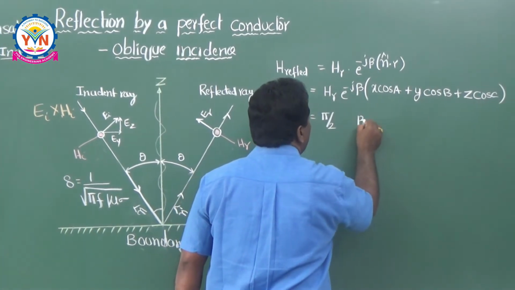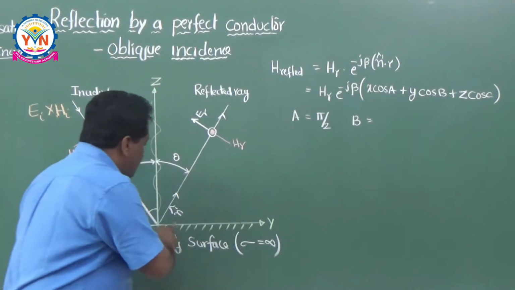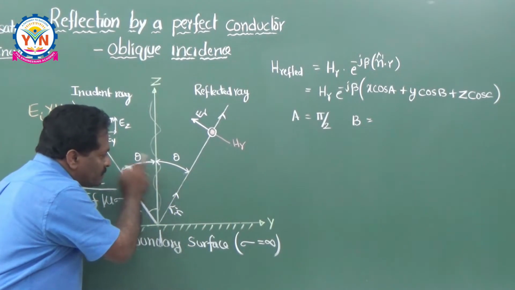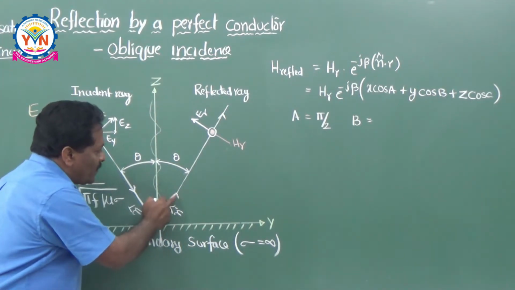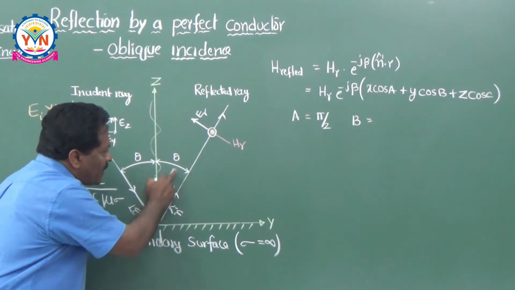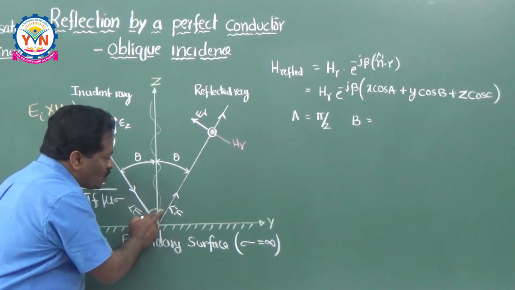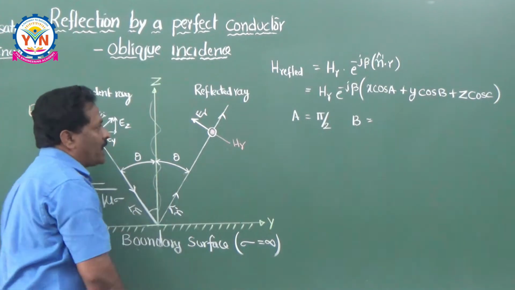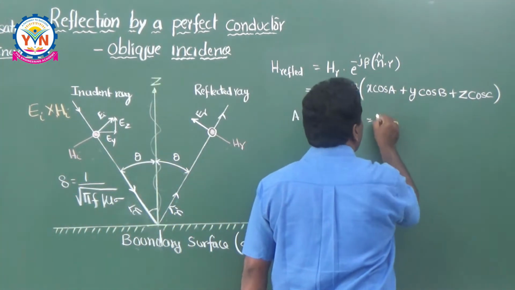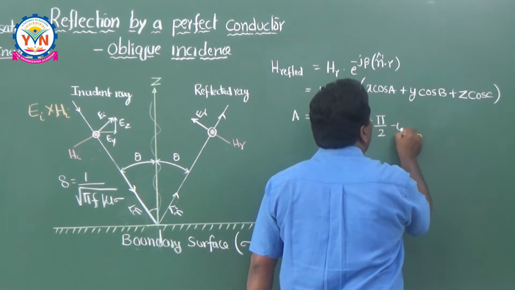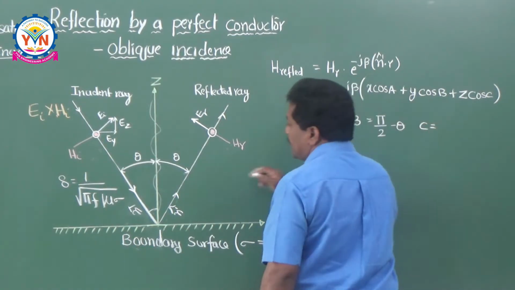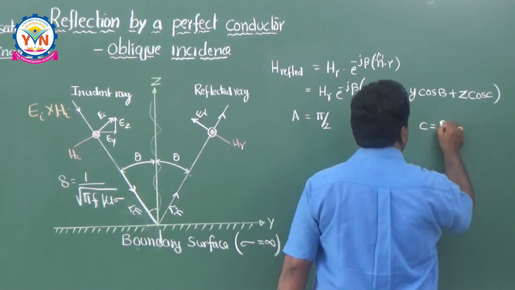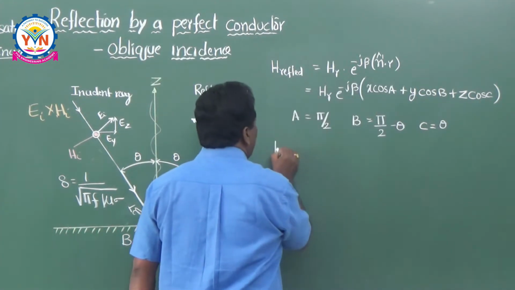And B means the angle with the y-axis. This reflected ray is already making an angle theta with the z-axis. This is totally 90 degrees. So with respect to the y-axis it means 90 minus theta, that is equal to pi by 2 minus theta. And if you take C, it is theta directly. This is the reflected ray making an angle theta with the z-axis. So this is theta.